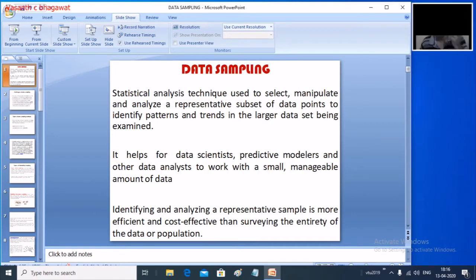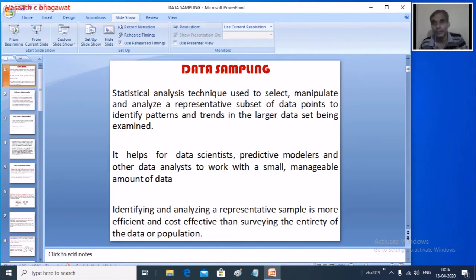Now let us come to the first important point, what is called data sampling. When we try to do the analysis of a population, in statistics you might know that population means when you consider the entire range, for example the population of India. You have a huge amount of data of individual persons in India. It is very difficult for us to study the entire population because we have a huge amount of data. So one of the best methods is using sampling.